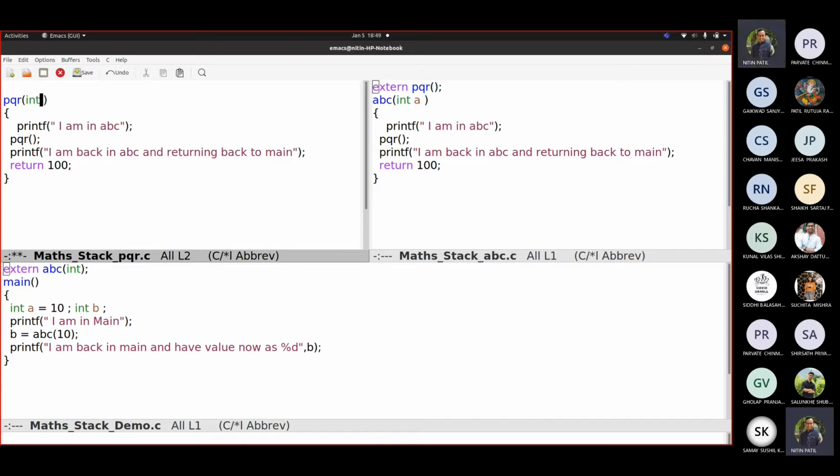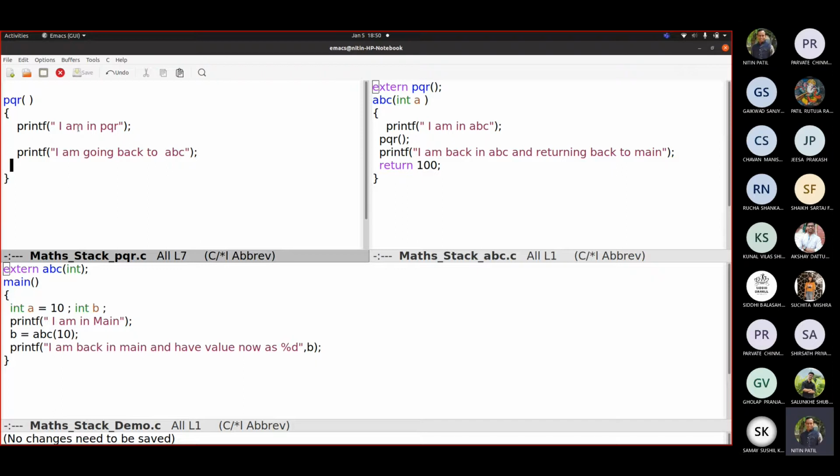There is no parameter passed. I am in PQR. There is no function call. I am going back to ABC. And we don't want anything to return. Can you see these codes? 3 codes. Please check.